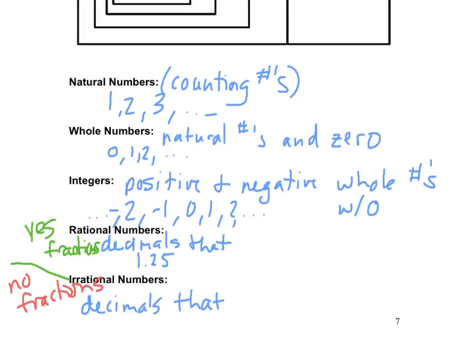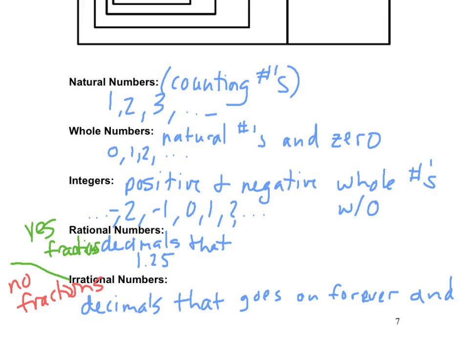It goes on forever. And what else does pi do?